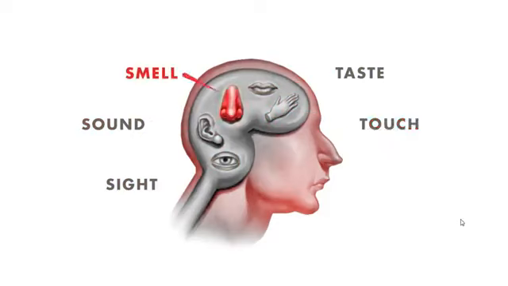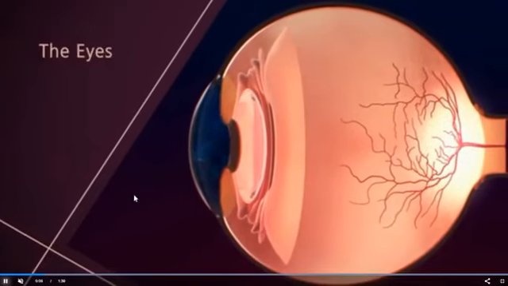The topic which we're going to discuss today is one of the interesting topics which you all will enjoy knowing. By seeing the graphic, you might have guessed what the topic might be. Yes, here I'm showing the five sense organs: eyes, ear, nose, tongue, and skin. These are the five sense organs which we have. But today we are not going to discuss all these five. We are concentrating on one of the sense organs which is very sensitive and which is very much necessary to see the world. Yes, it is the eyes.